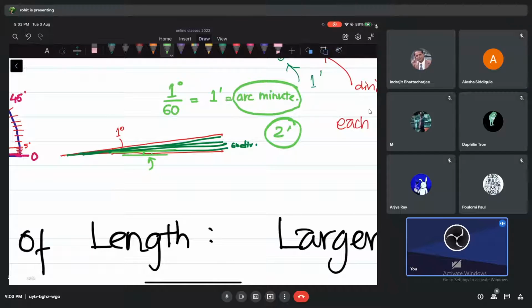Arc minute is a unit of what? Is it a unit of angle, time, or mass? Angle, yes. With smaller angles, you can be more accurate. Arc minute is something which tells us about smaller angles.